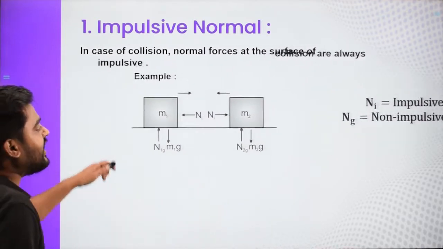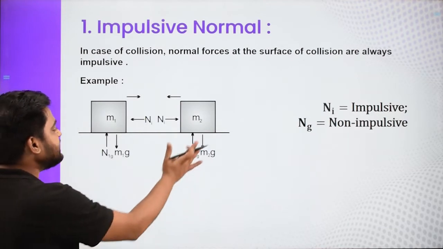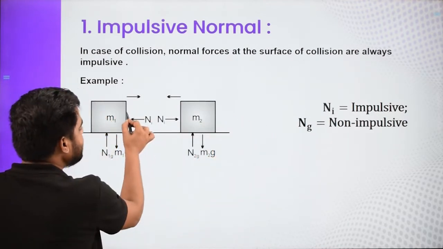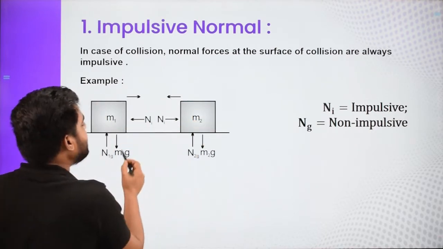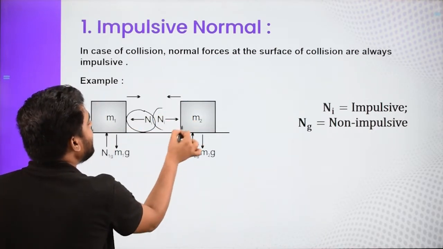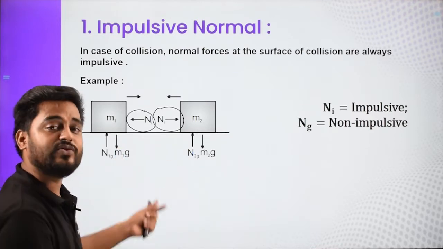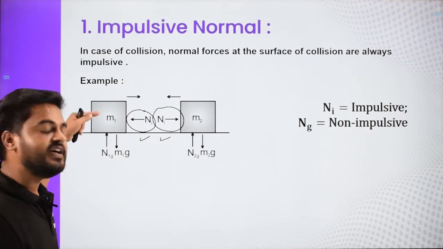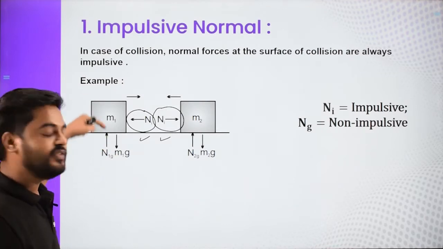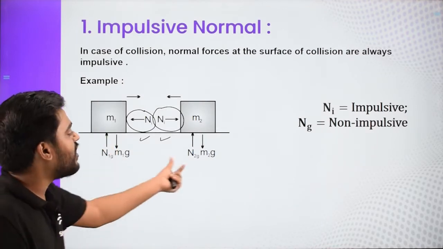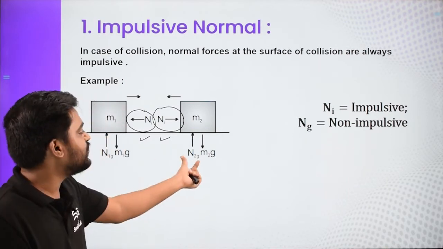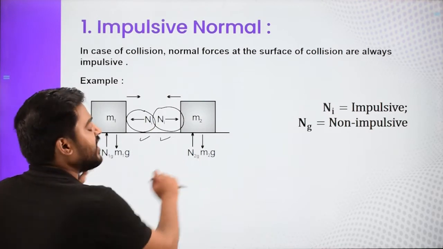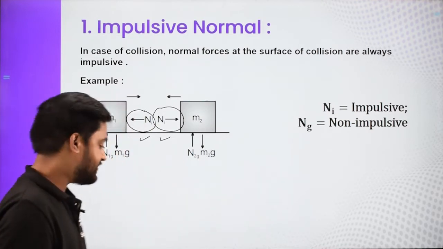Let us have a look at an example. Two blocks are going to collide. Whenever they come in contact, suddenly these two normals appear. They are only there when they are in contact and collision is happening, so these are impulsive. But the normals which are always there, which are opposing mg, are non-impulsive. So here N1, N2 are non-impulsive, and these two are impulsive.